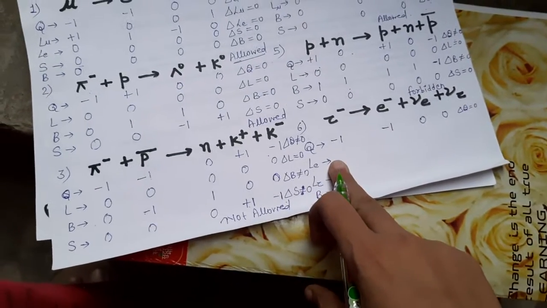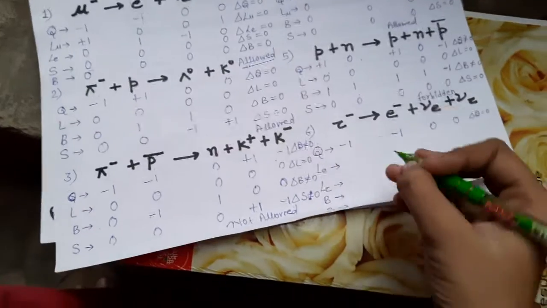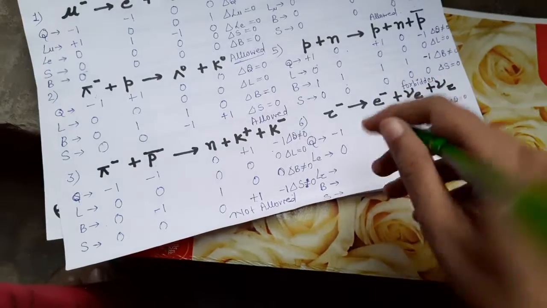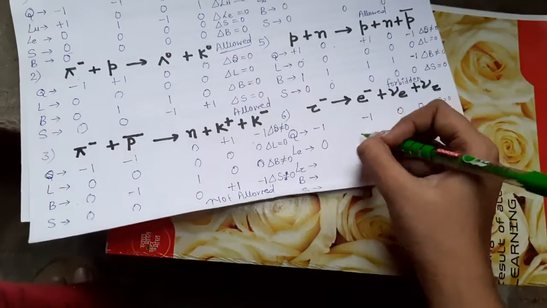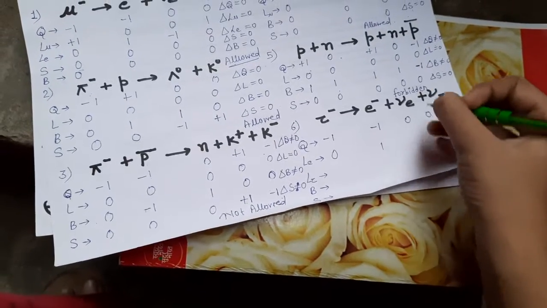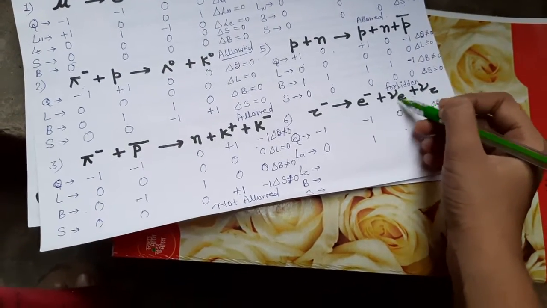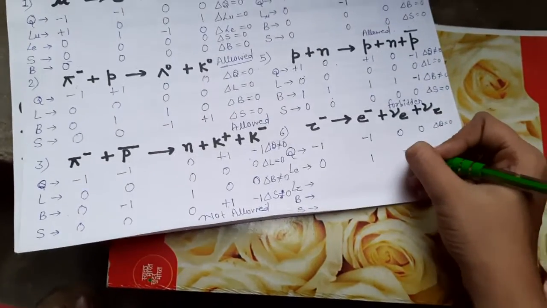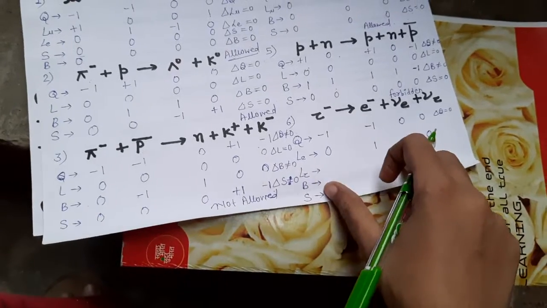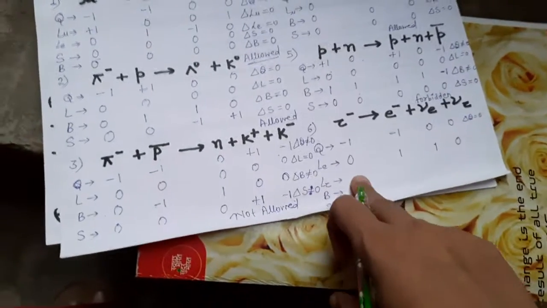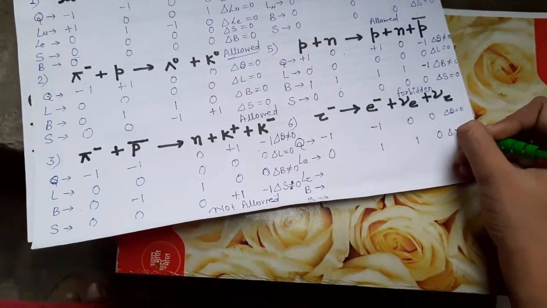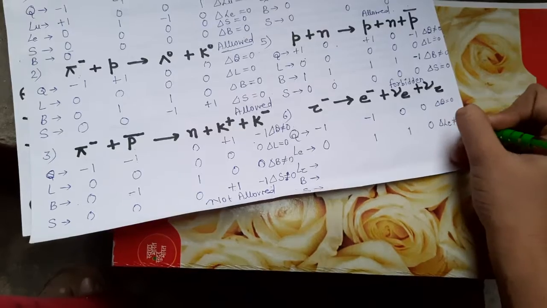For electron lepton number, it is 0 because it is not an electron. And since it is an electron, it is 1. It is a neutrino of electron, so it is also 1. And it is 0. So is it conserved? No, because here it is 0 and here it is 2. So the electron lepton number is not conserved.